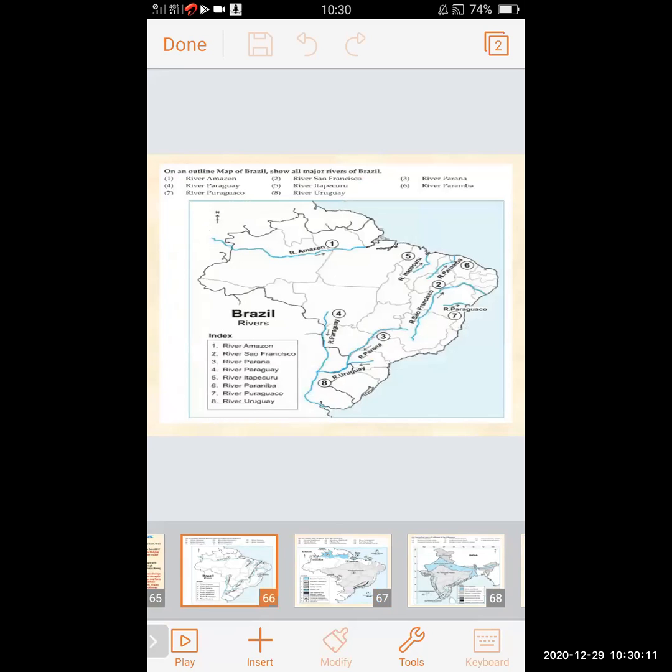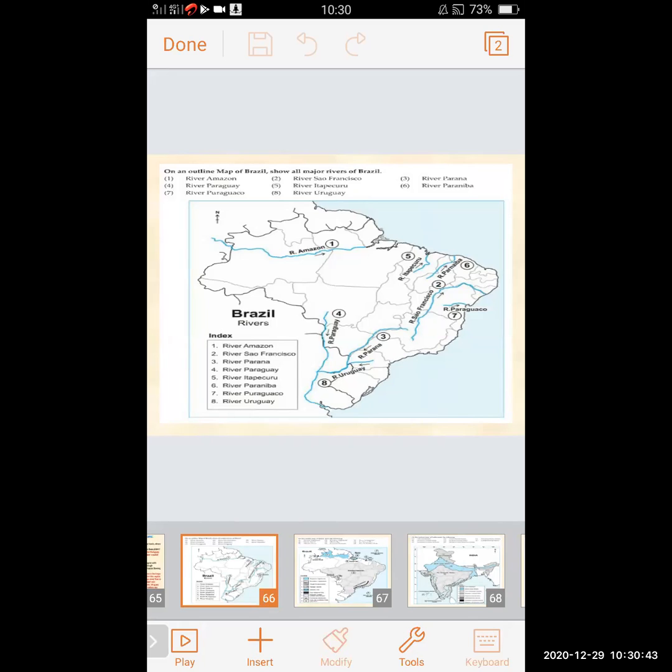Now we will see the outline map of Brazil, and we have to indicate all the major rivers of Brazil. Map reading comes to you in the exam. Some points are given and you have to mark them on the map. So here we can see rivers are given: River Amazon, River Sao Francisco, River Parana, River Paraguay, River Itapecuru, River Paraniba, River Puraguco, and River Uruguay.